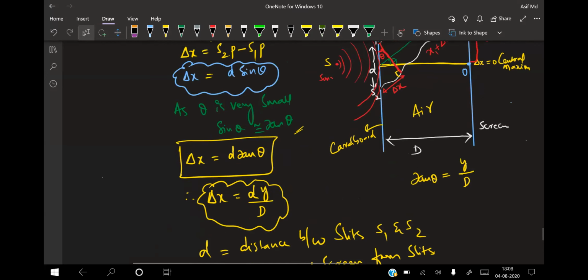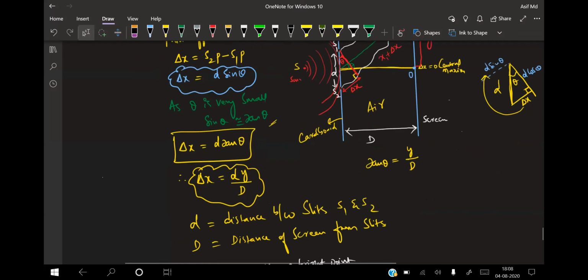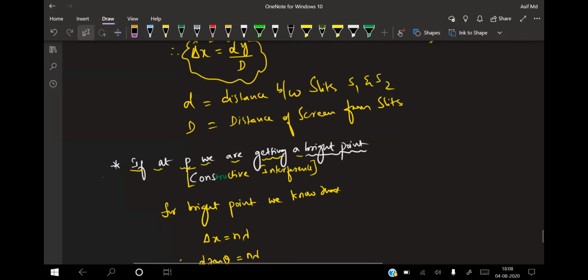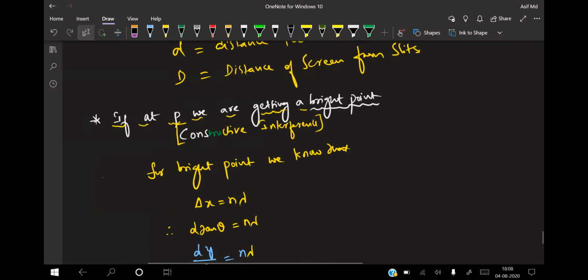Now see, the point P, whatever I have taken here, can be a constructive interference or destructive interference. I don't know. So let us take the two cases and work through them. If at P we are getting a bright point, that is called constructive interference. Now for a bright point we know delta x is equal to how much?